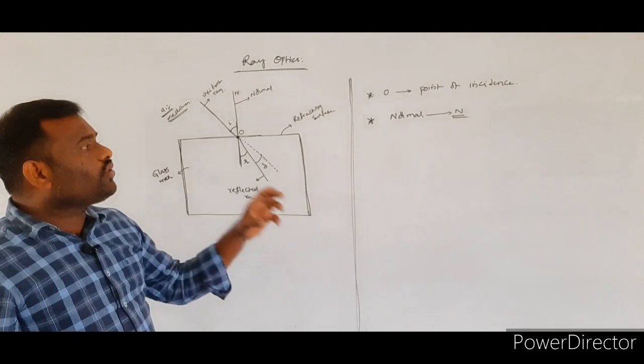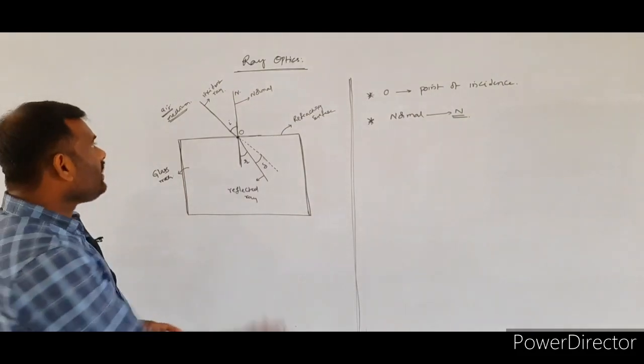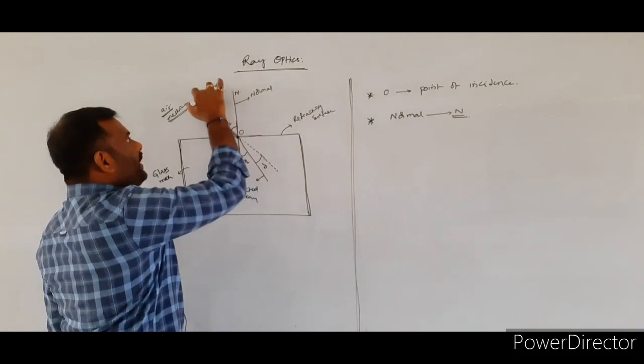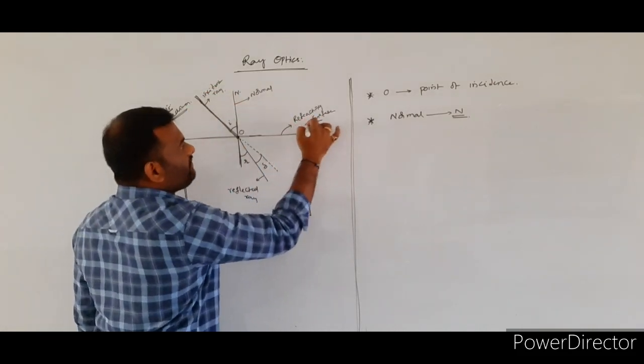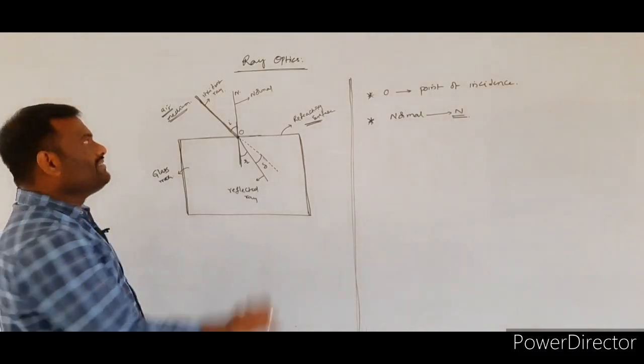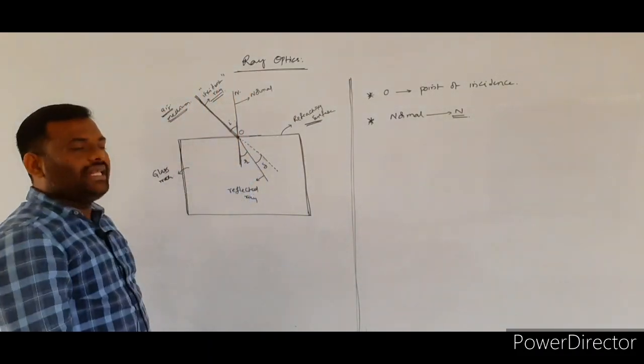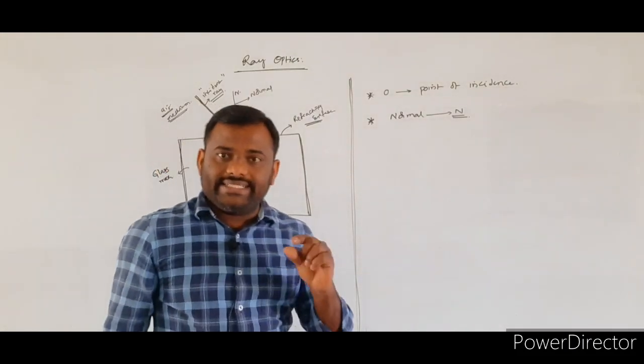Next, whenever you draw the normal, this is the light which is going to be incident on the refracting surface or on the refracting medium. Such a light ray will be called the incident light ray.